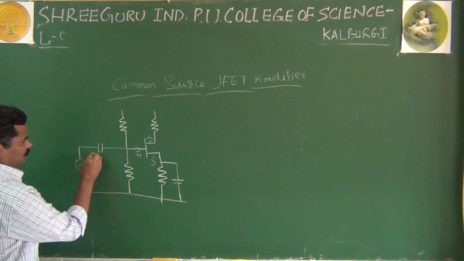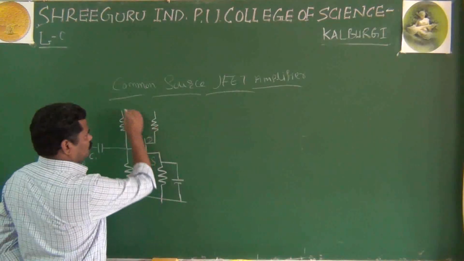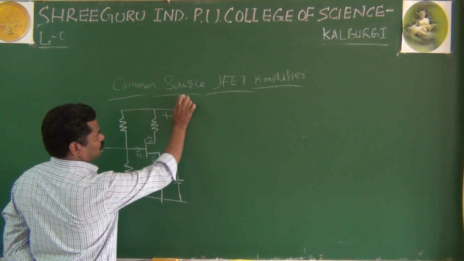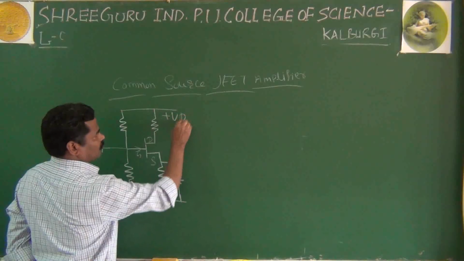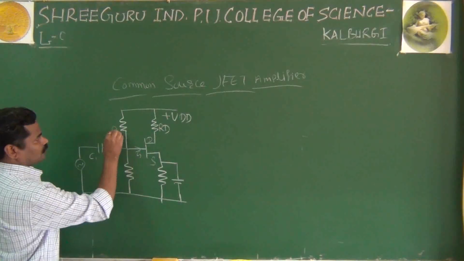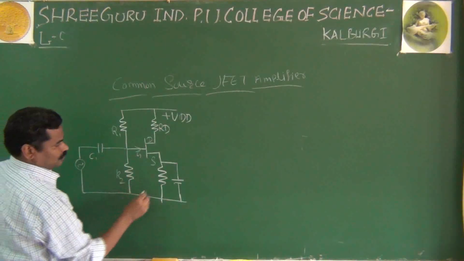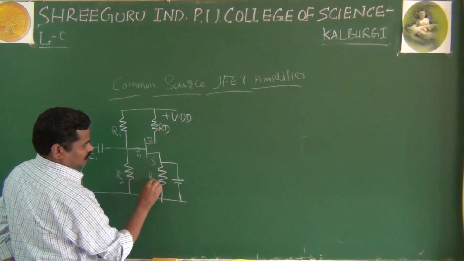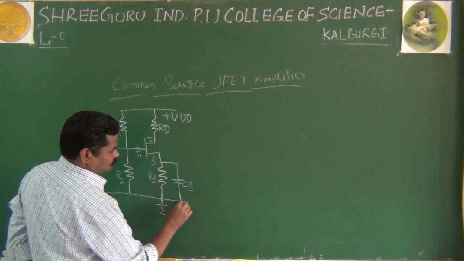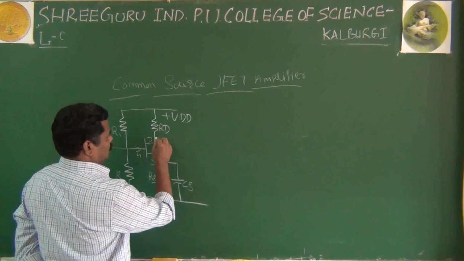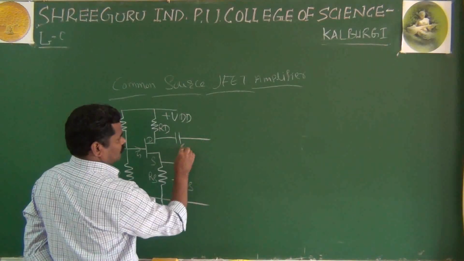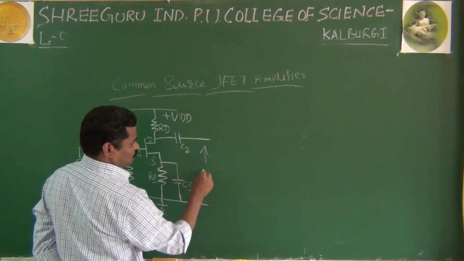You are applying the input signal through C1, and we are using the positive VDD here, and it is called RD. This is R1, this is R2, this is RS, this is CS, and here it makes the common source. Now you can connect another one, C2 here, and here you can measure the output voltage.